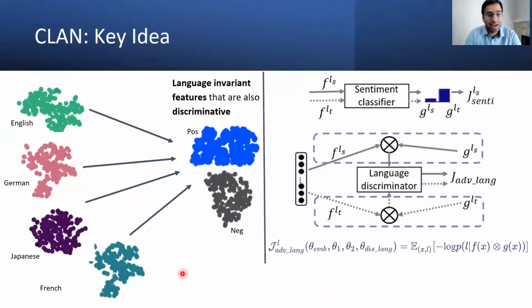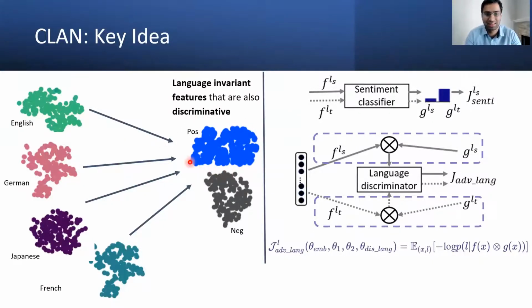So at the end, we would produce language invariant features, which are also discriminative. The previous works talk about language invariant features. This work improves by making these language invariant features discriminative for the sentiment analysis task. So at the end, we would produce language invariant features from all the languages, which also contain discriminative information of sentiment classes.